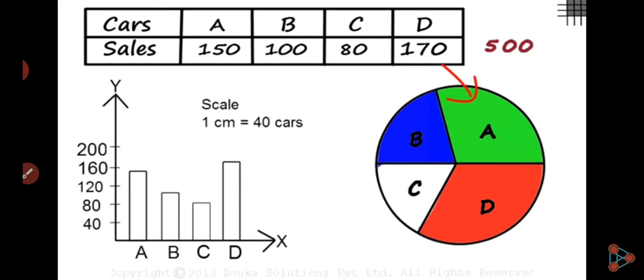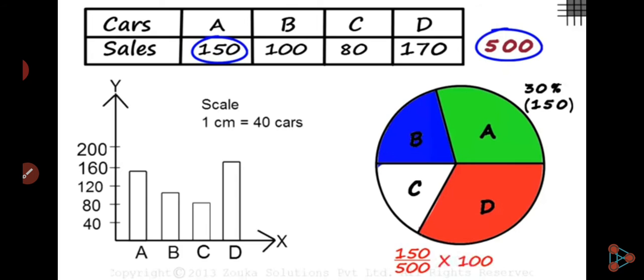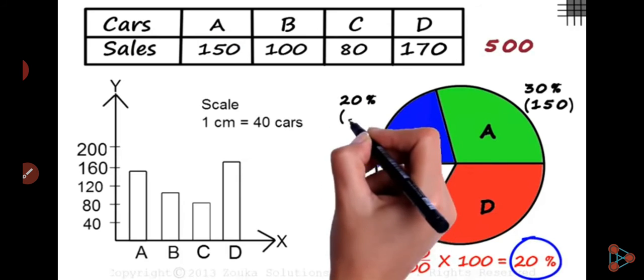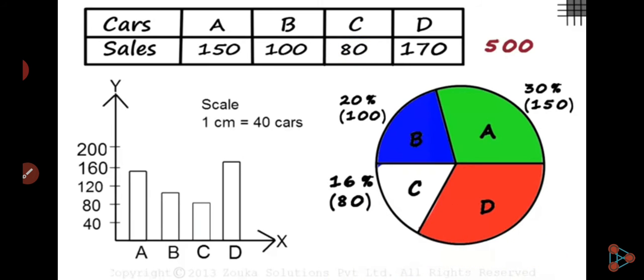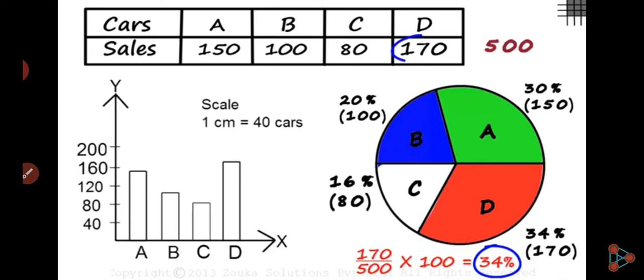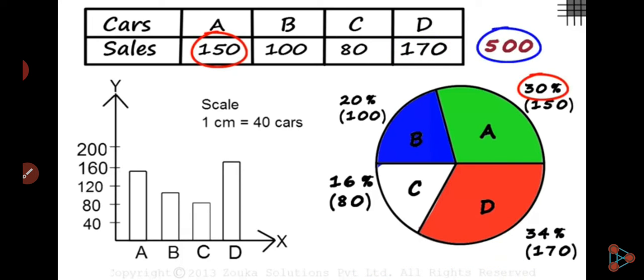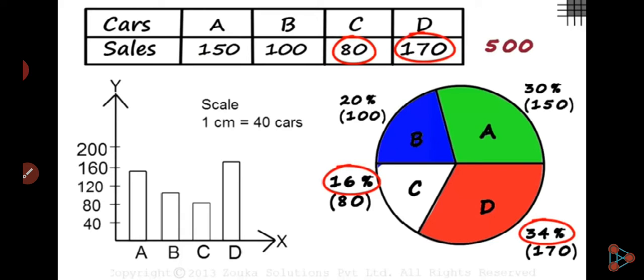This region A represents 30% of the total sales, which is 150 cars. How did we get this 30%? 150 divided by 500 multiplied by 100, and that's 30%. In the same way, B represents 20%, which is 100 cars. C represents 16%, which is 80 cars. And D represents 34%, that is 170 cars. 150 is 30% of 500. 100 is 20% of 500. 80 and 170 are 16 and 34% respectively.